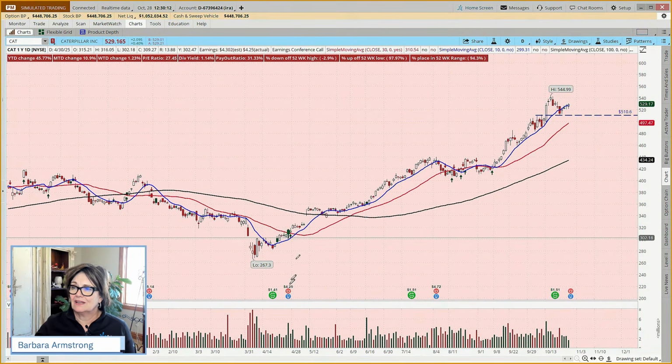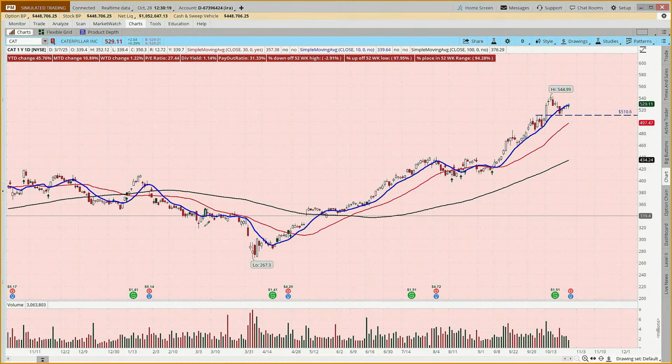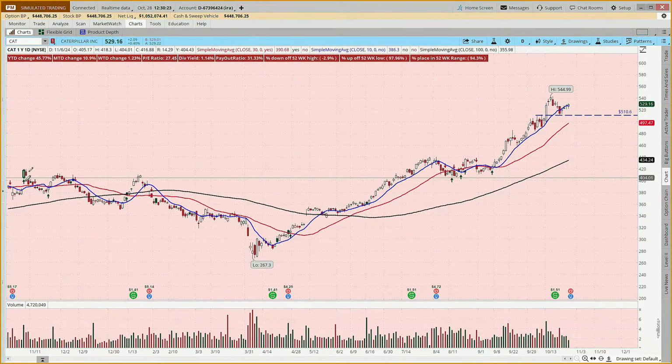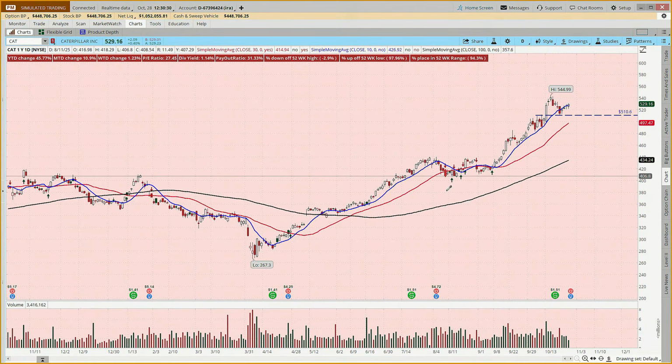Well, here was an earnings and it just started to move to the upside. Here was an earnings, kind of gapped down a little bit and then continued to move to the downside. Here was an earnings here. Seemed to be a pause. So it's kind of a mixed bag. But we haven't seen big gaps per se. But we've certainly seen other stocks gap, right? Yeah. So you may not want to place this.